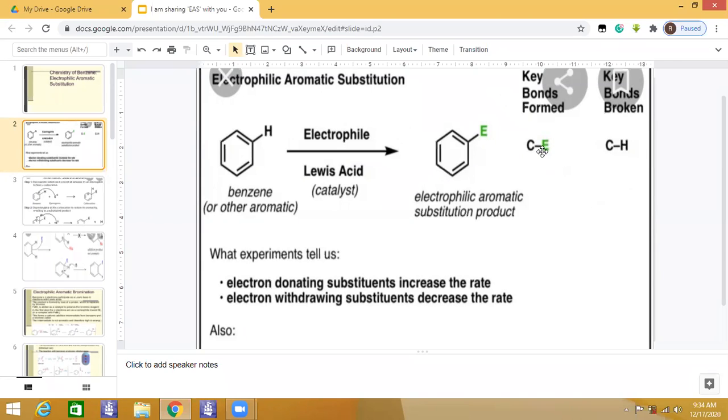In short, we have different types of substituents when we react and get these substituted products. Electron donating substituents increase the rate in general, and electron withdrawing substituents decrease the rate.